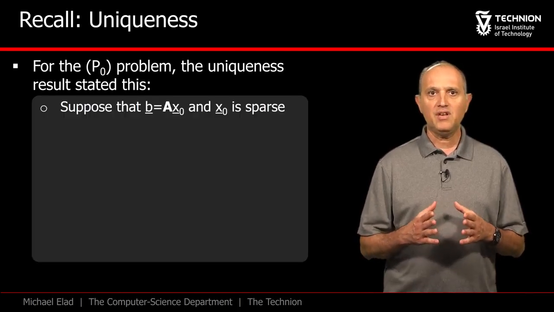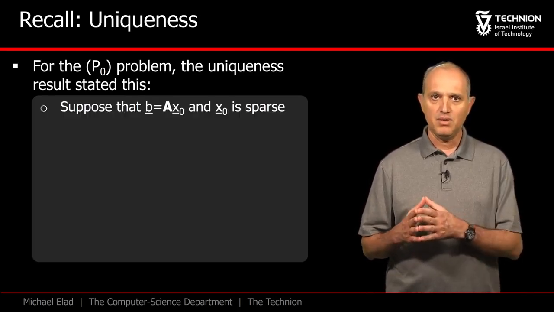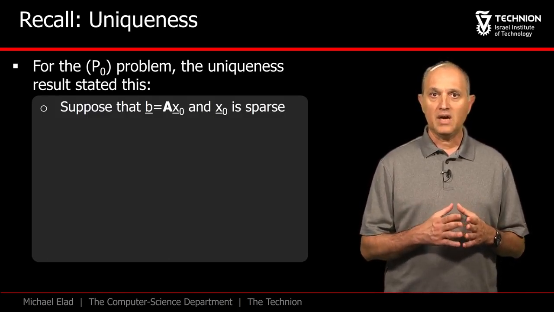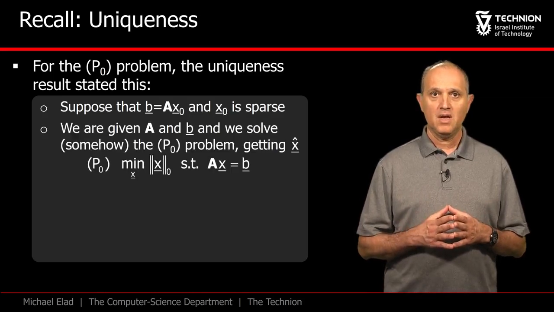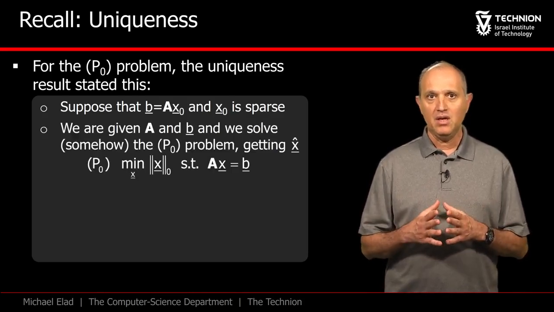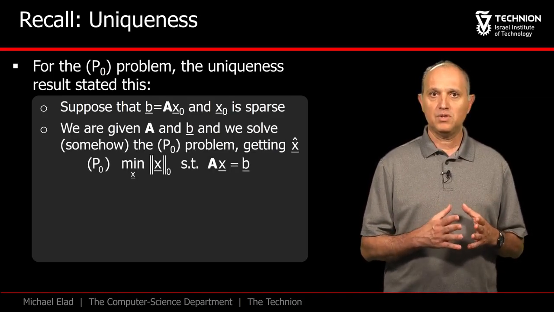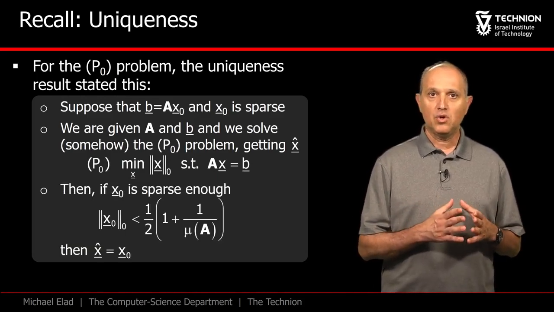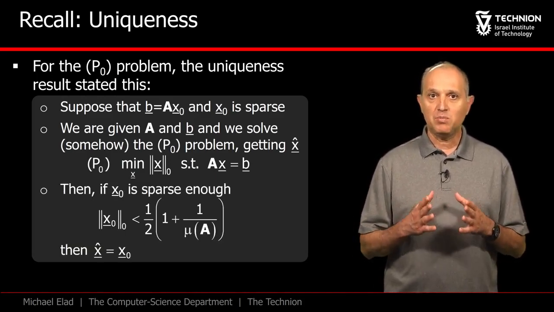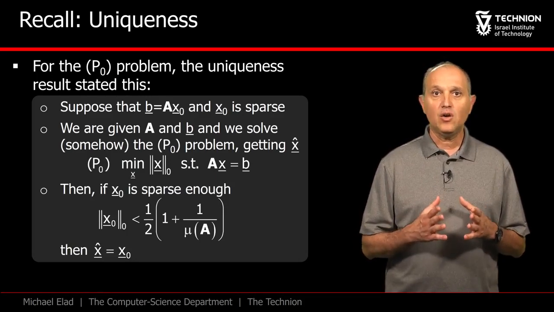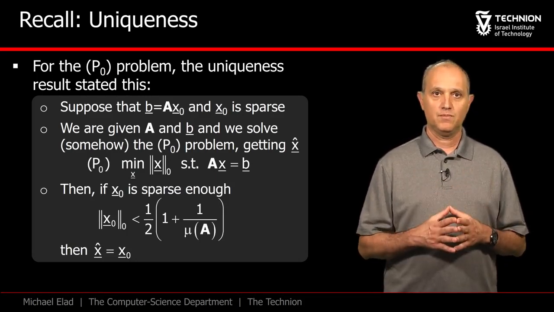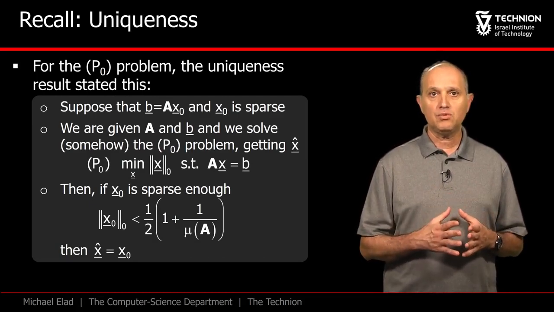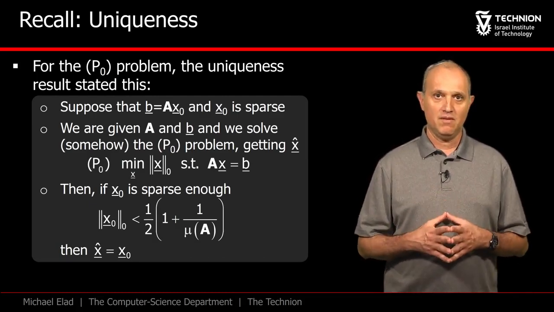It started with a given linear system characterized by A and B. The vector B is created as A times x naught, where x naught is sparse. Now, given A and B, we seek the sparsest solution to the system Ax equals B. Our analysis led us to the conclusion that if x naught is sparse enough, then it is necessarily also the sparsest possible. The bound on the cardinality of x naught was posed in terms of the mutual coherence of A.